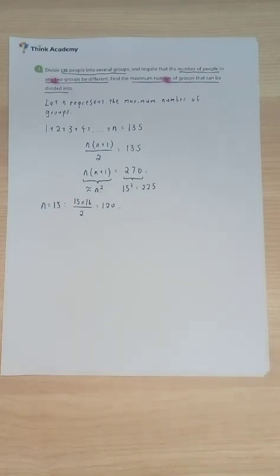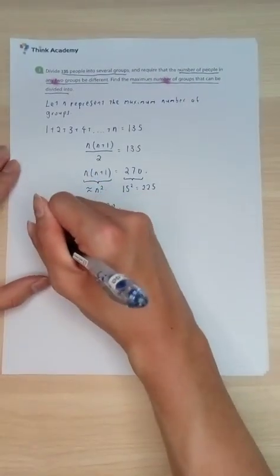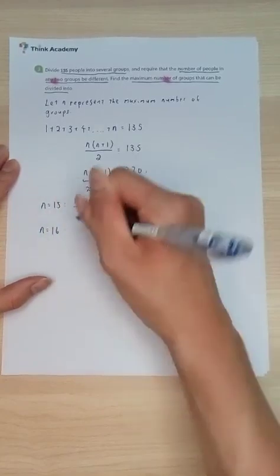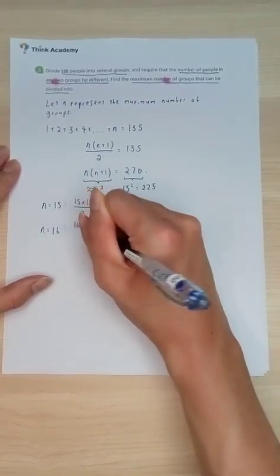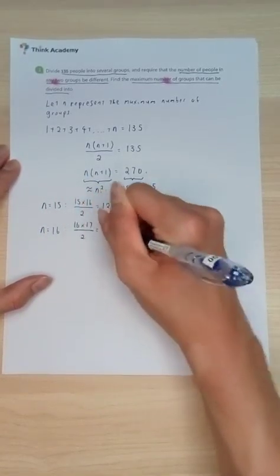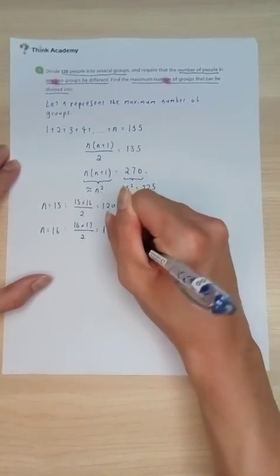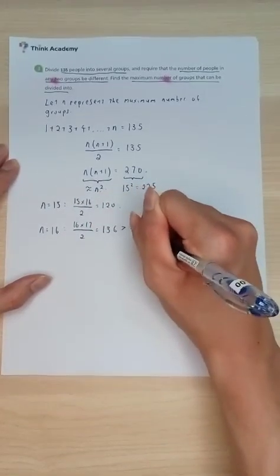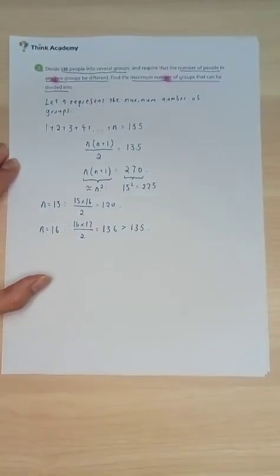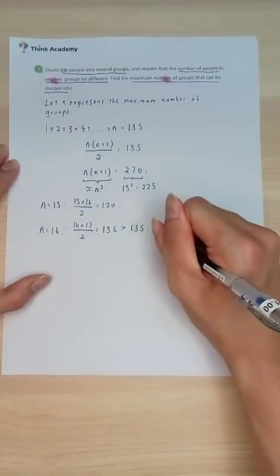Now, there might be a possibility that maybe we can add another group that is different. So let's take a look at n equals 16. What about n equals 16? Well, we have 16 times 17 divided by 2, which will give us 136, which is more than 135. So this one is impossible, right?